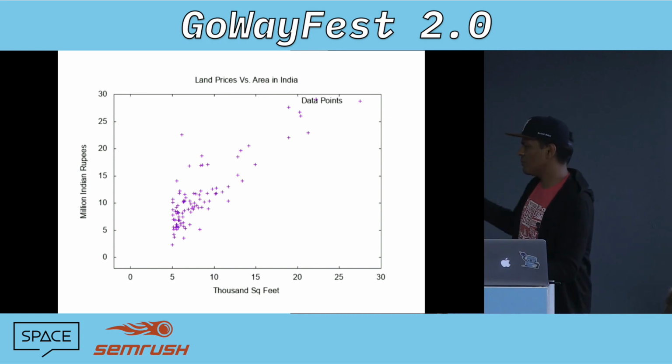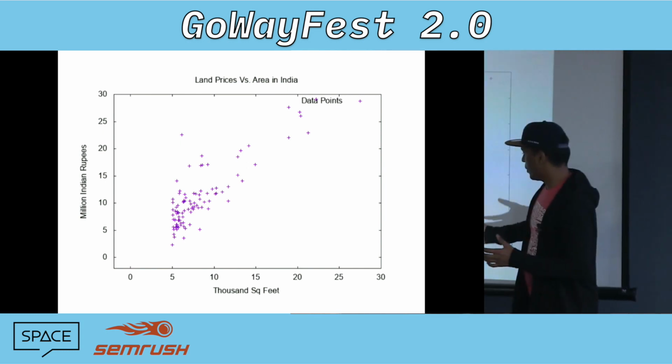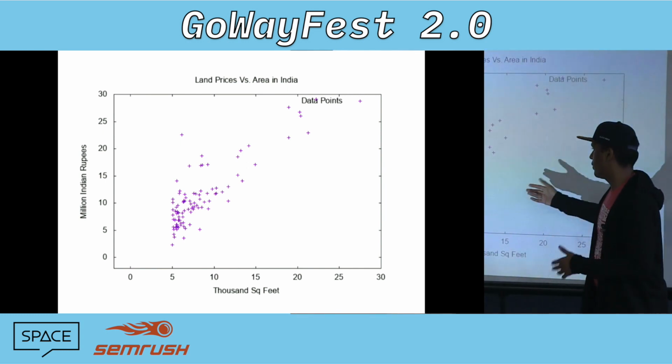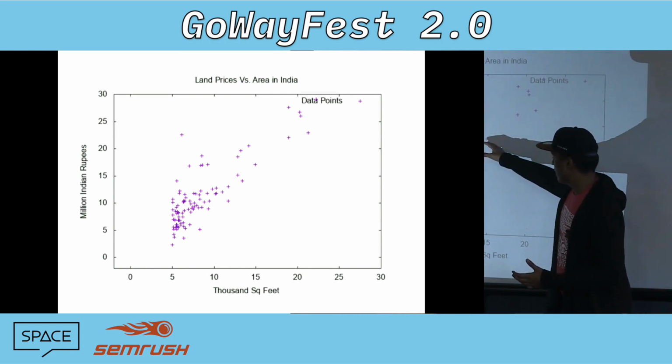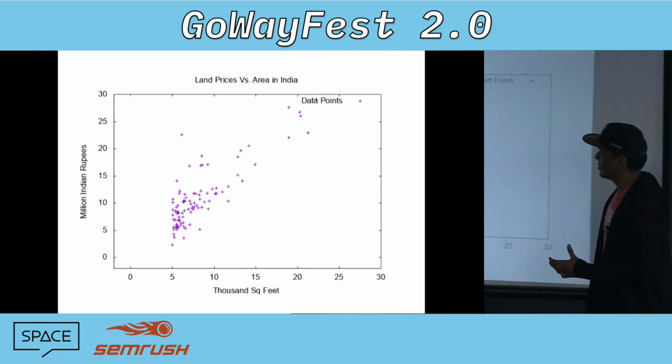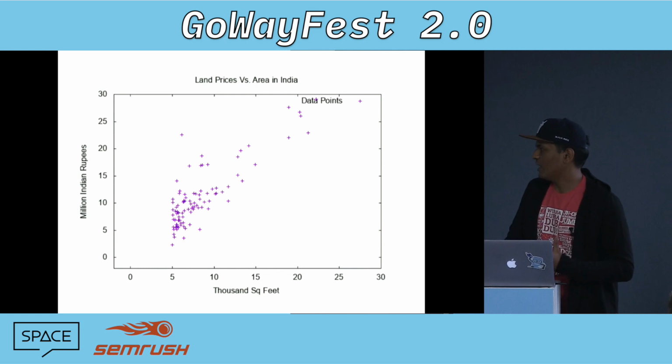Let's say somebody says, I have a plot of 15,000 square feet. What should I set as the price for the plot? It could be you connect it there and it's like 15 million Indian rupees.